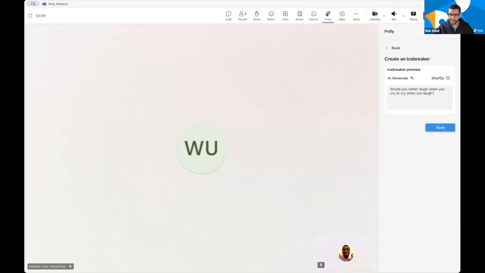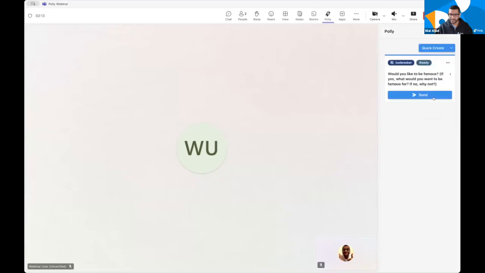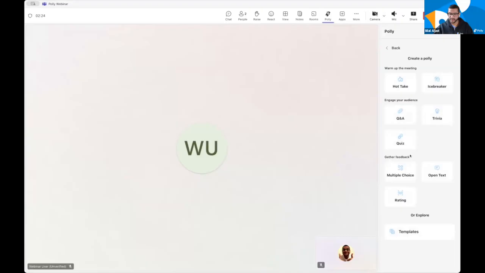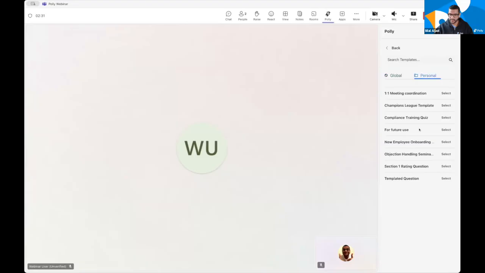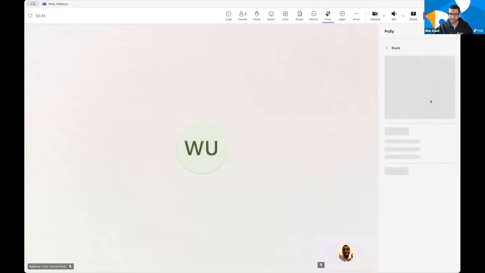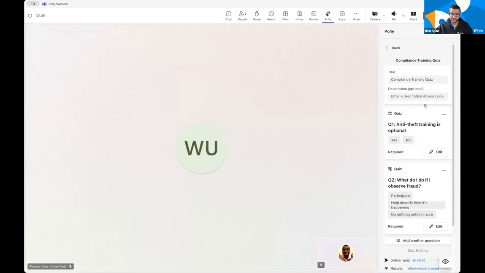So let's see here. I'm going to go ahead and save this one out. Now, in all of our meeting integrations, we have the ability to save questions ahead of time, so you can launch them at key points during the meeting. So I'm going to go ahead and create another, let's say, a question that I've already got in my templates. And I'm going to go ahead and use a personal template for my compliance training quiz. And this is another feature. We've actually soft launched this on Teams ahead of time, but it's coming soon to Slack as well.